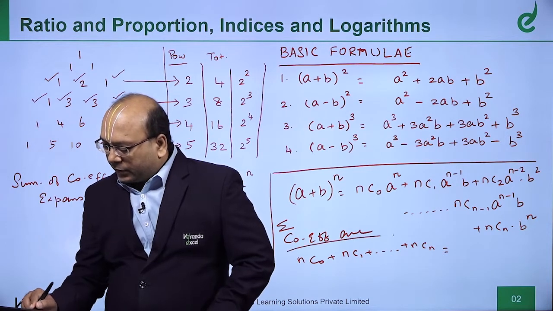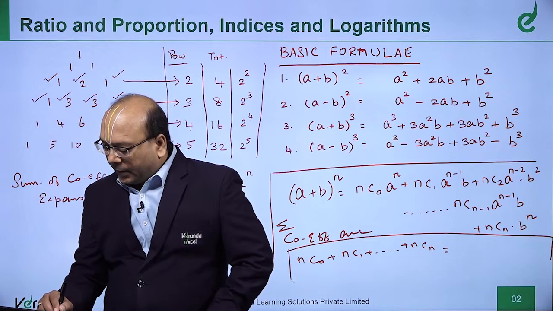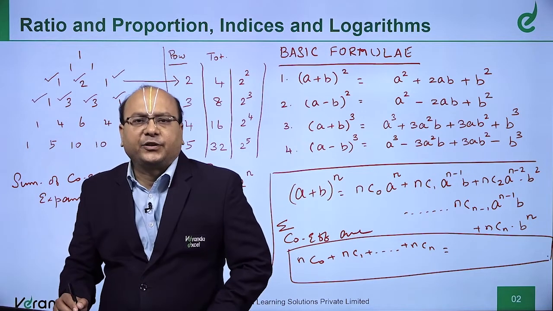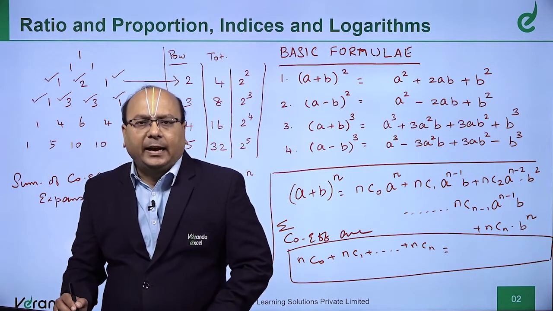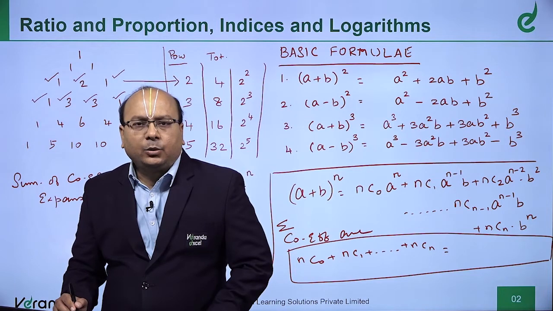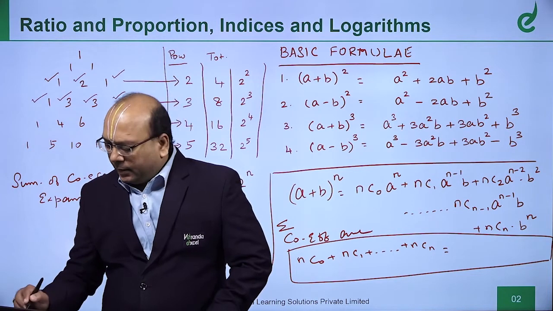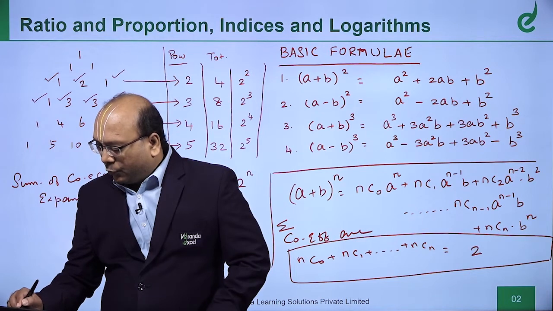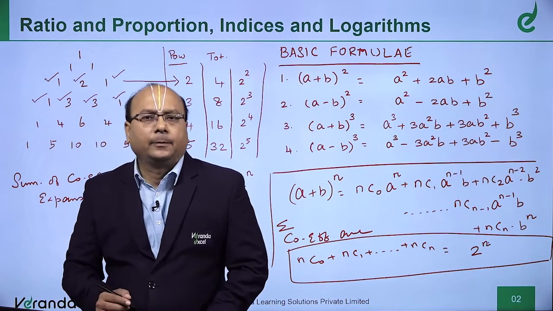You are going to study in the combinations chapter that the summation nC0 to nCn is 2 power n.